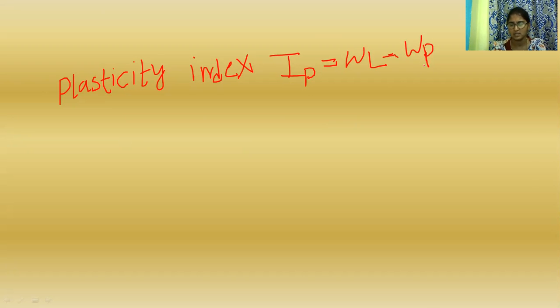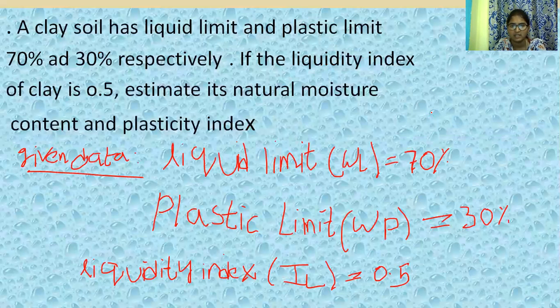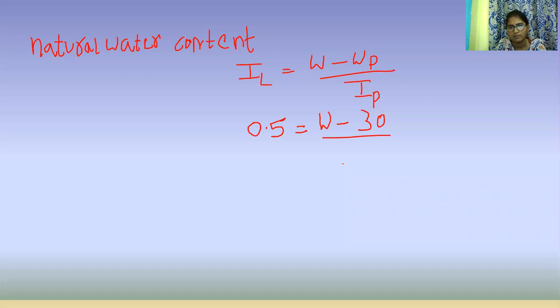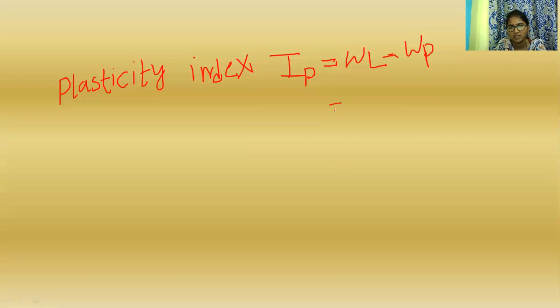What is the value of liquid limit and plastic limit? Liquid limit value is 70, plastic limit value is 30. Those values are substituted in the plasticity index: 70 minus 30 is equal to 40%.